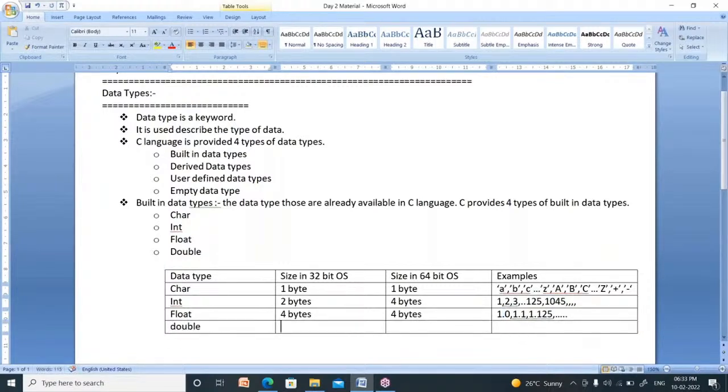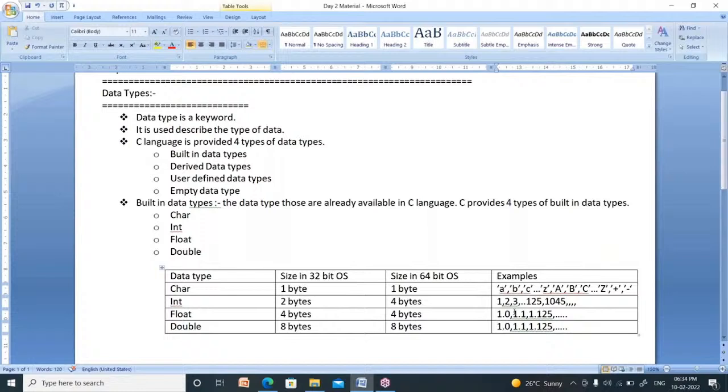There is one more data type, that is double. Its size is 8 bytes in a 32-bit operating system, the same 8 bytes in a 64-bit operating system. Double means the same decimal point values, 1.0, 1.1, 1.125, all these are double values. How is it possible? Here I said 1.0 is float, now I am saying 1.0 is double. Actually, is 1.0 float or double? It should not be both. It should be related to float or it should be related to double.